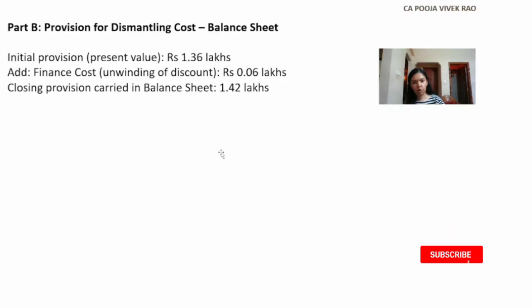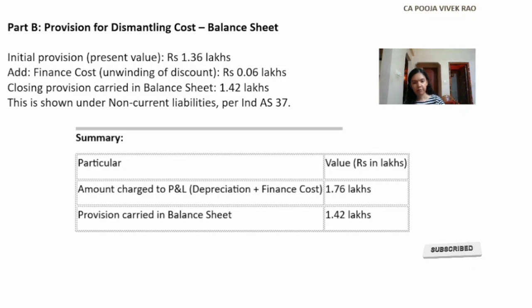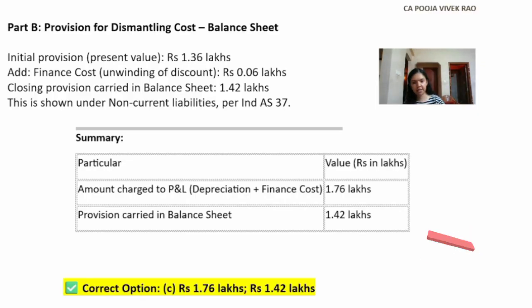So this has to be shown under non-current liabilities as per Ind AS 37. So following is the summary. Amount to be charged to P&L, depreciation plus the finance cost rupees 1.76 lakhs and provision to be carried in the balance sheet rupees 1.42 lakhs. Hence the correct option here is option C, 1.76 lakhs and rupees 1.42 lakhs.